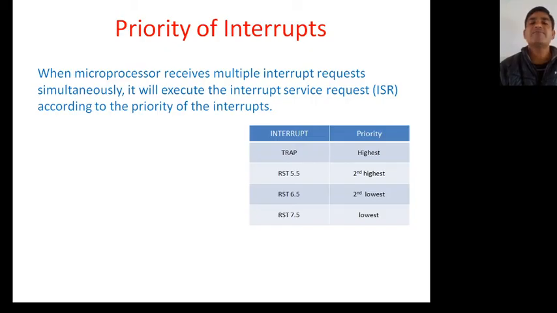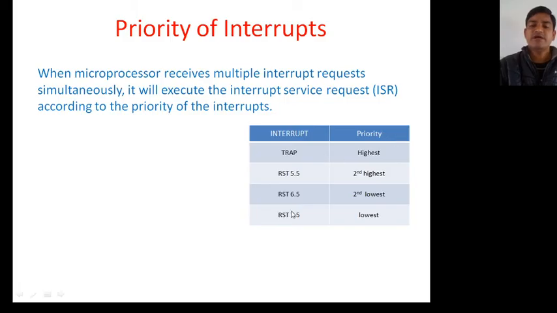I will set my priority. Suppose my parameter is the student who is most regular, or who has watched all the videos. I will give the answer to that person first. Similarly here, now priority.